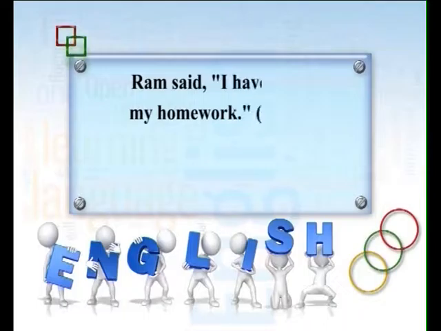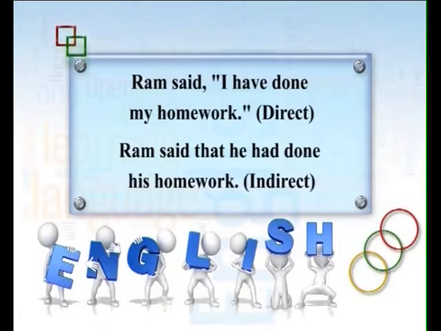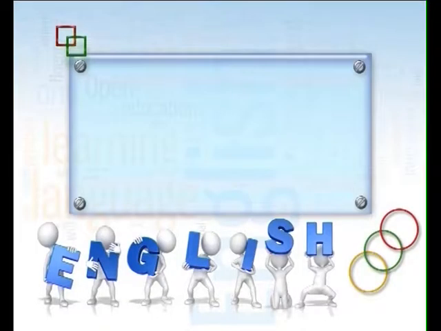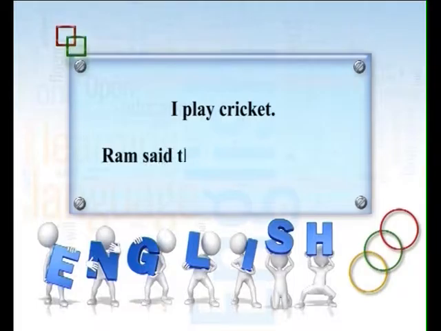If Ram said, "I have done my homework," present perfect will become past perfect: Ram said that he had done his homework. The same applies to present continuous and present perfect, and simple present also. Suppose someone says, "I play cricket." Ram said that he played cricket, because "play" is simple present, and it becomes simple past. And "that" is used, with no inverted commas, in indirect speech.